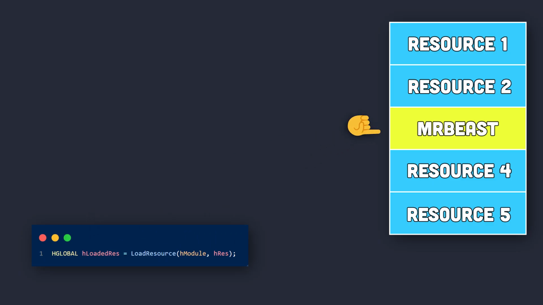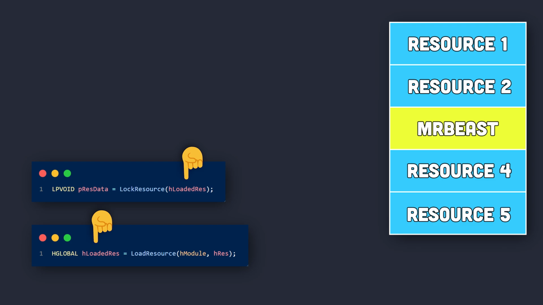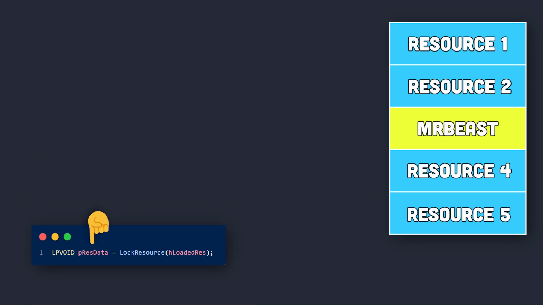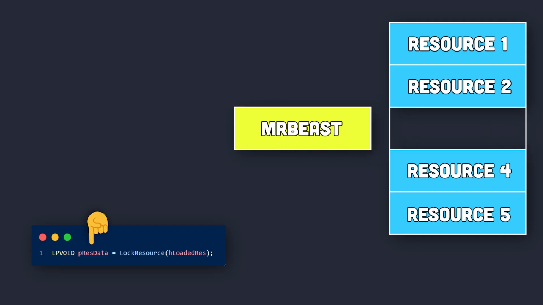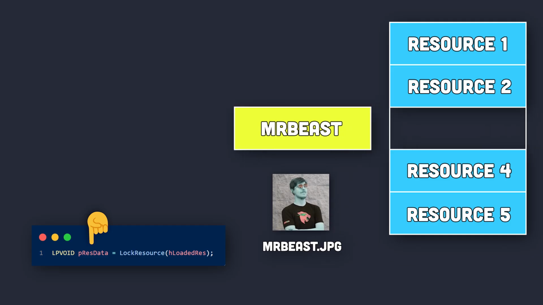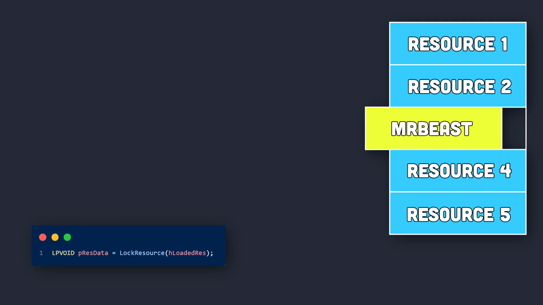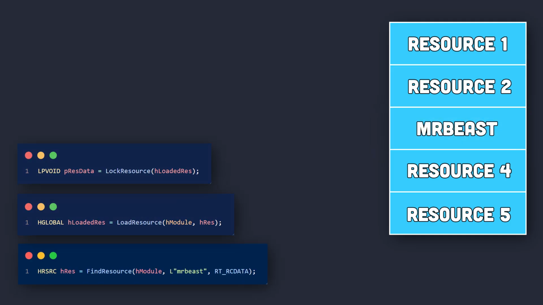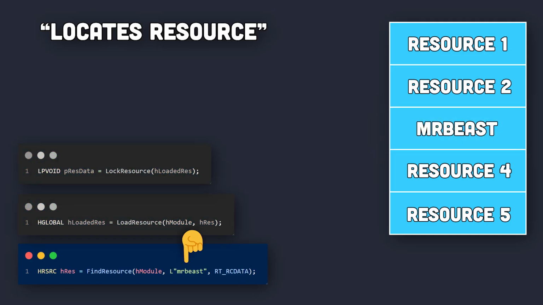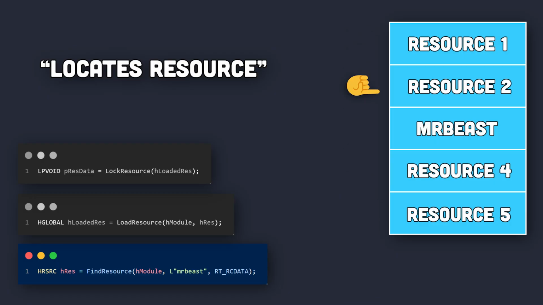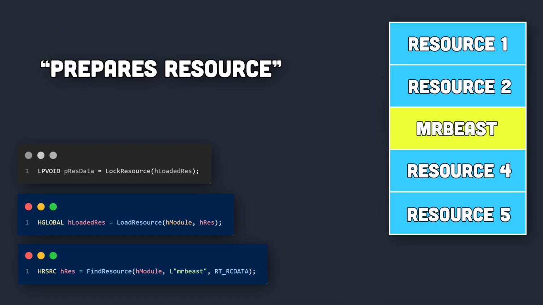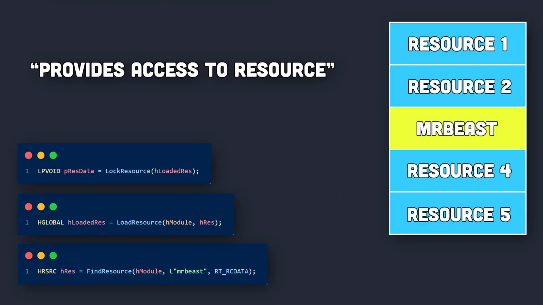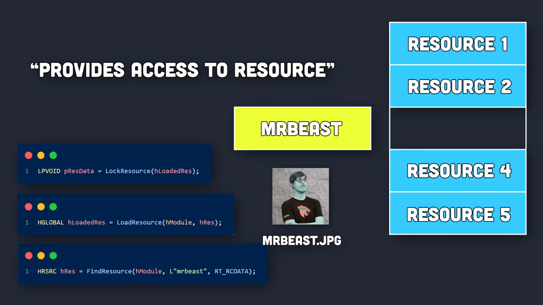If this API runs successfully, it will return an indirect pointer to the base address of the resource. So now, to obtain the direct pointer to the first byte of the resource, we use the LockResource API. It takes in the indirect pointer that we obtained from the LoadResource API, and it will return the final pointer which we will use to access that resource and manipulate in any way we want. If any of these three APIs confuses you, you can think of them like this: the FindResource API locates the resource in the executable, the LoadResource API prepares the resource for use, and the LockResource API provides direct access to the resource data.